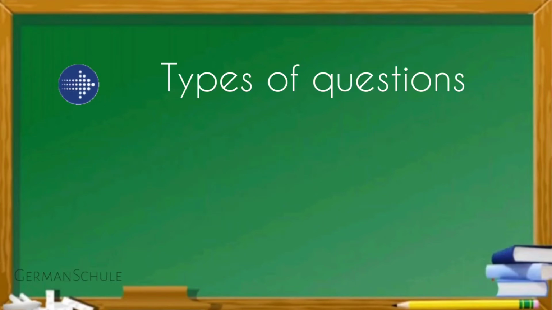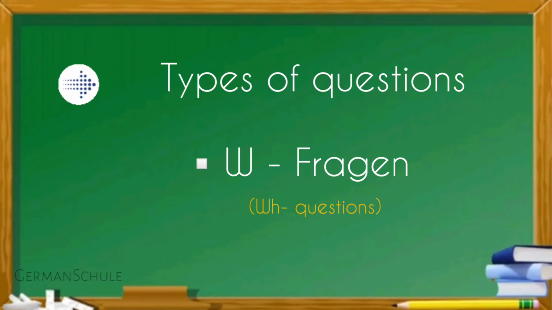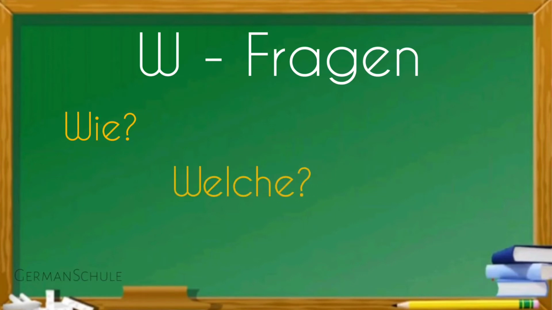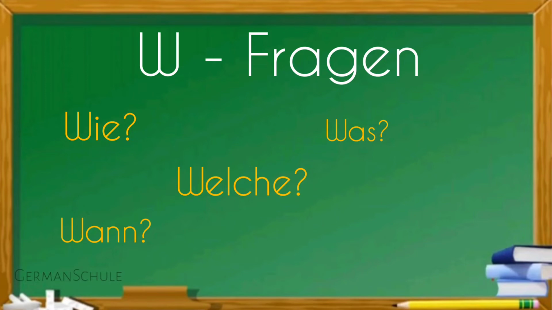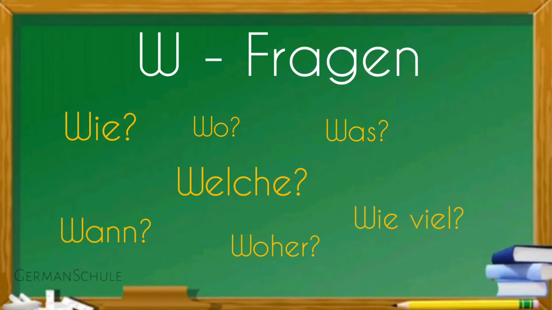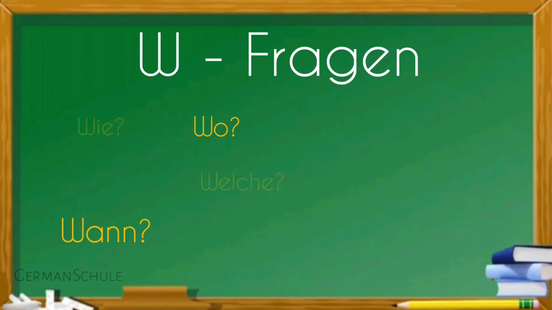Now let's move on to the different types of questions. Fragen. Once again, Fragen. We have already learned this before. Questions that begin with wie, welche, was, wann, wo, woher, wie viel, and many more are called Fragen. Let's analyze the Frage.